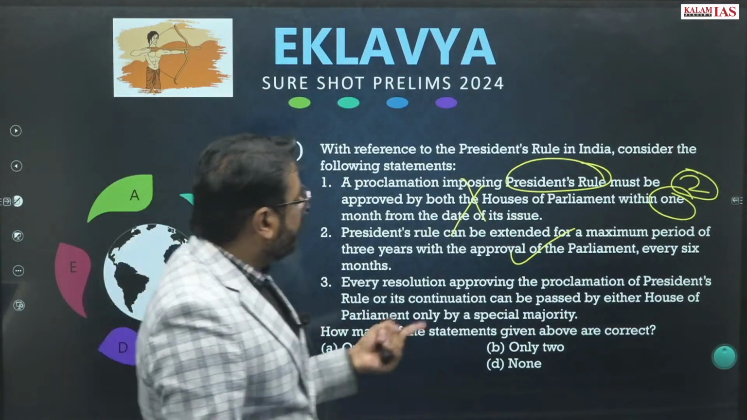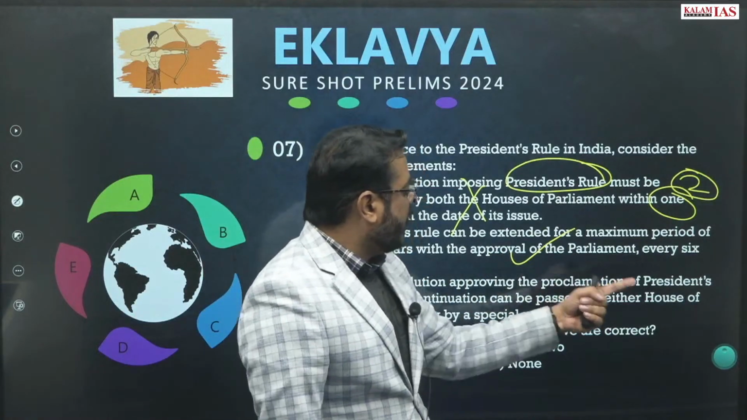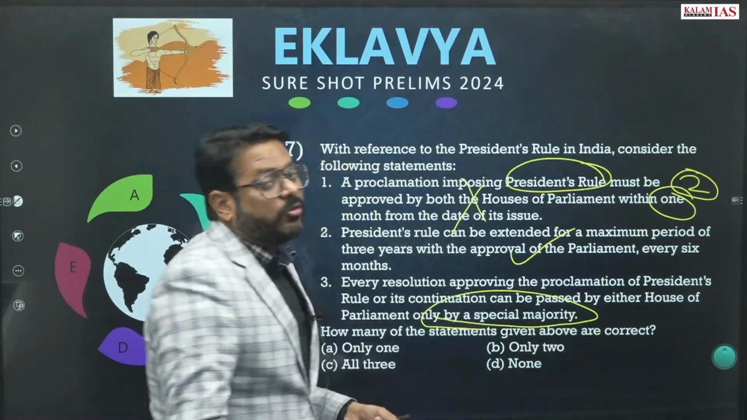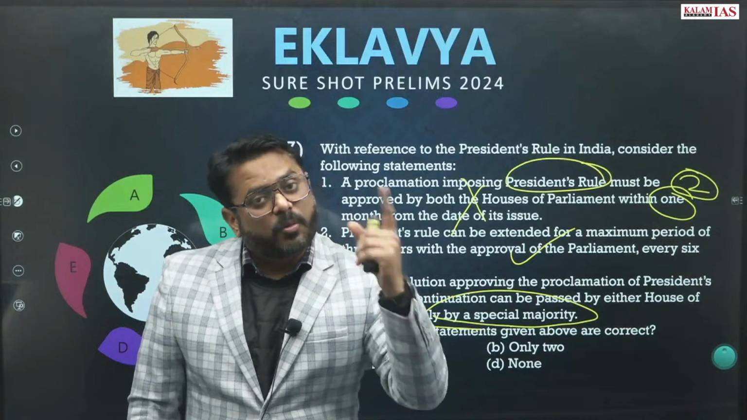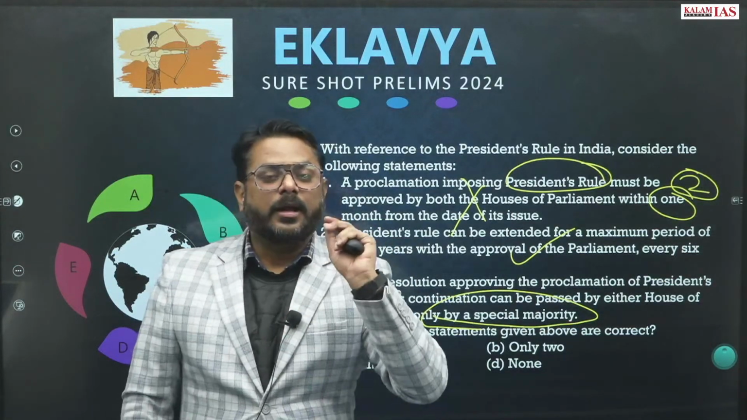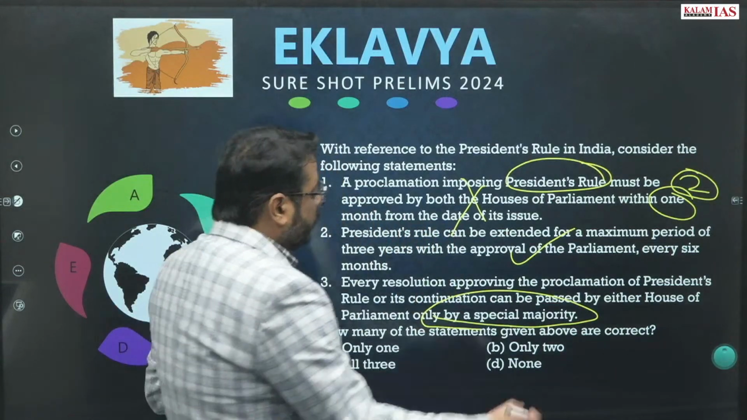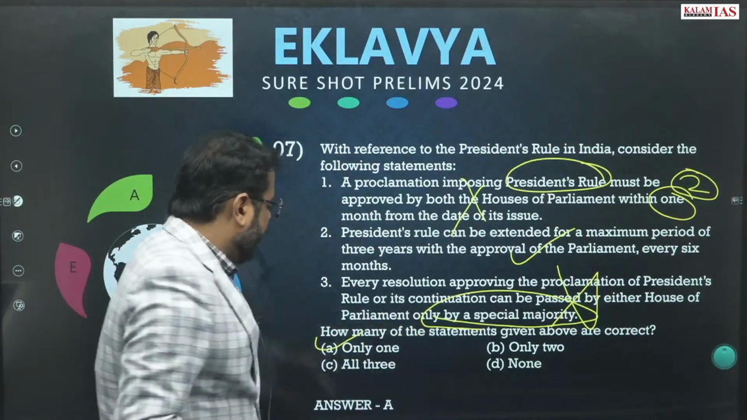Every resolution approving the proclamation of President's rule or its continuation can be passed by either house of the Parliament only by a special majority. There is no need to have a special majority. In case of national emergency and its approval, a special majority is required, but in case of this President's rule, only simple majority is required. So this statement is wrong, which means only one will be correct.